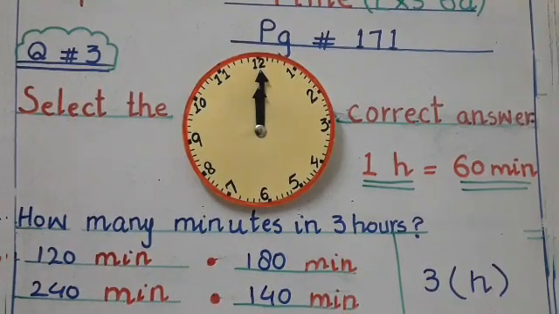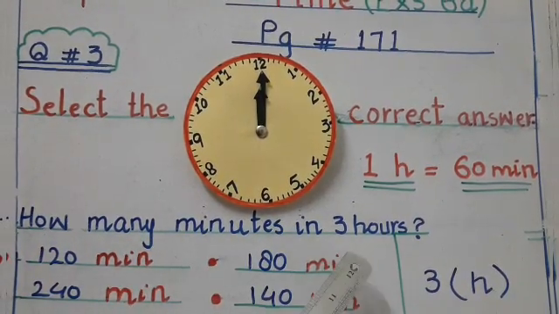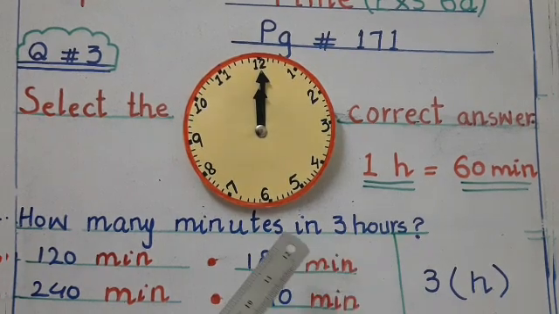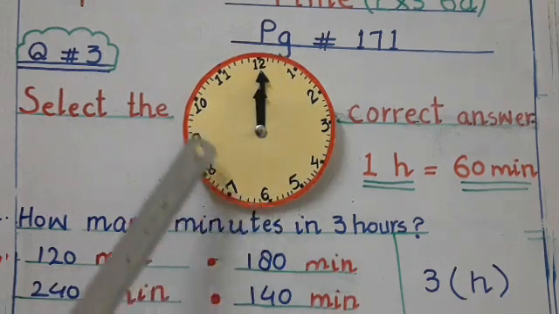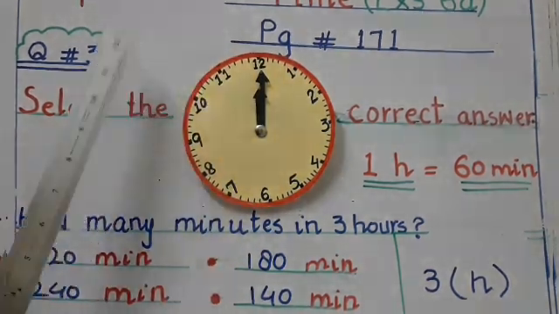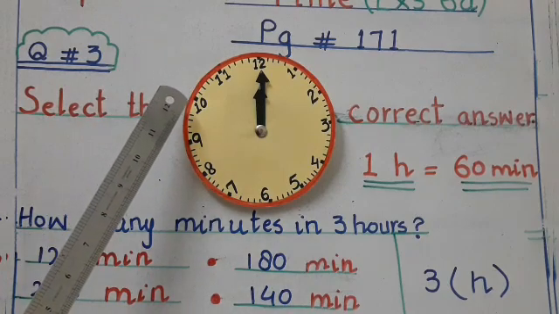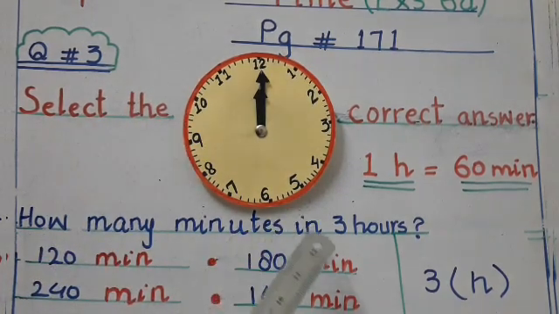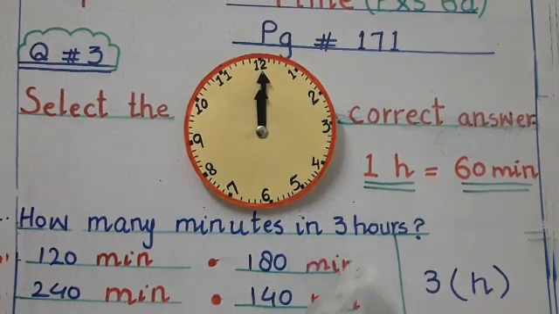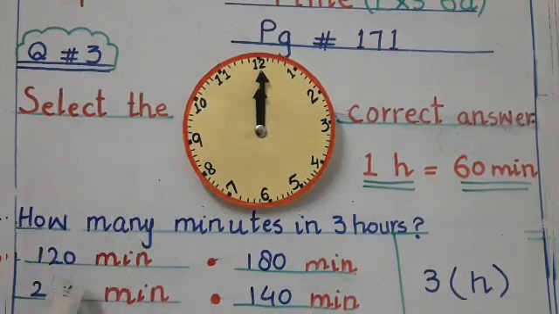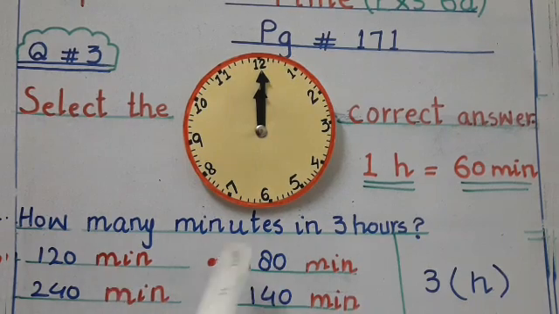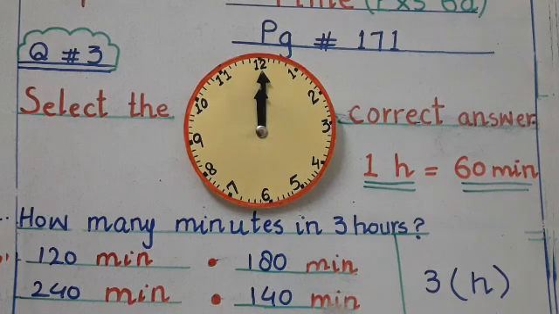Number 4 is how many minutes in 3 hours? So how will we understand how many minutes in 3 hours? Can we calculate from our clock? No, I think it's very difficult, students. So may I give you an easy method? Okay, let's start. They give us 4 answers: 120 minutes, 180 minutes, 240 minutes or 140 minutes. So how will we understand which is our answer?